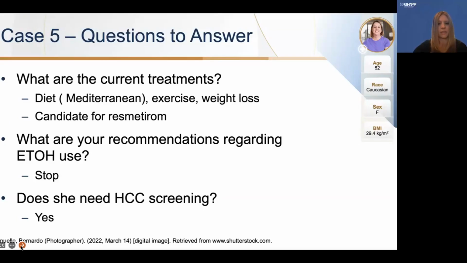What are our recommendations regarding alcohol use? Even though she was in that moderate category and only drinking 2 glasses of wine a night, she still should stop drinking alcohol, as it is certainly a factor contributing to her liver disease. And does she need hepatocellular carcinoma screening? The answer is yes. She does have that severe fibrosis, and so we want to make sure we are checking this for her.